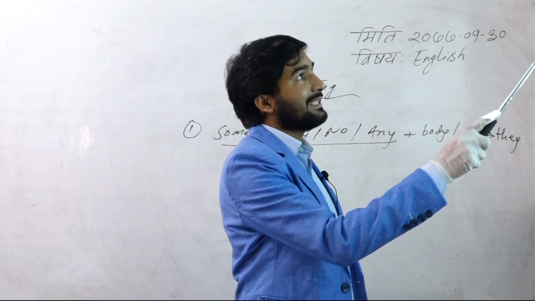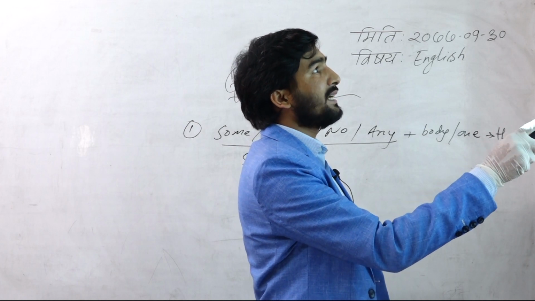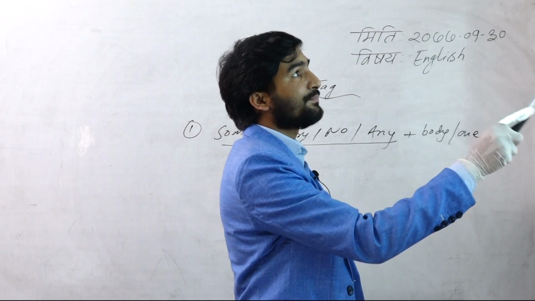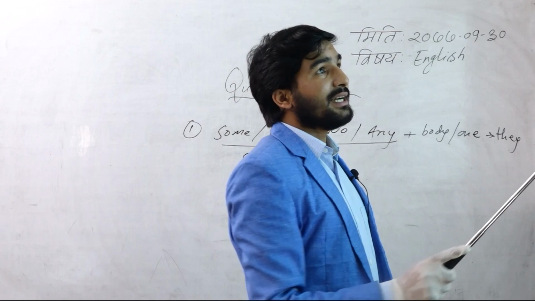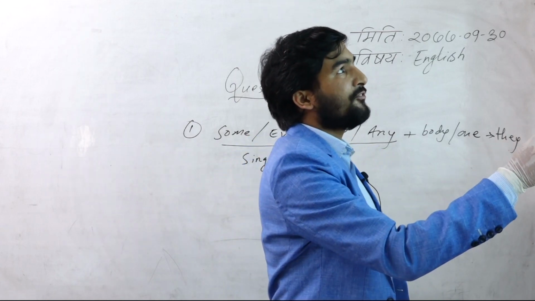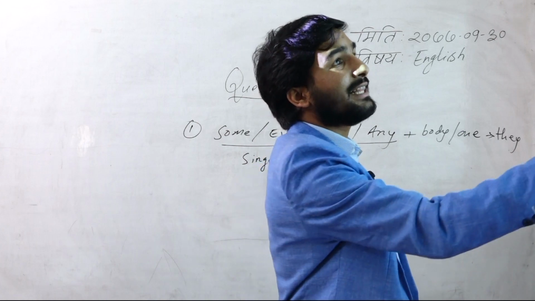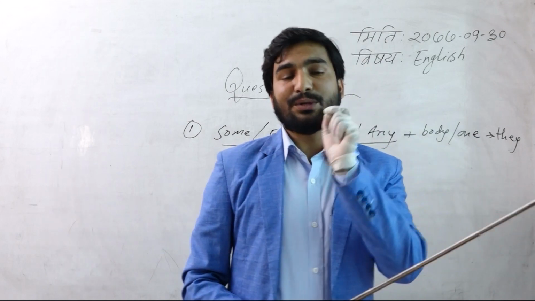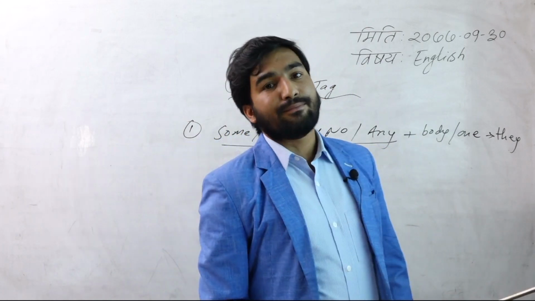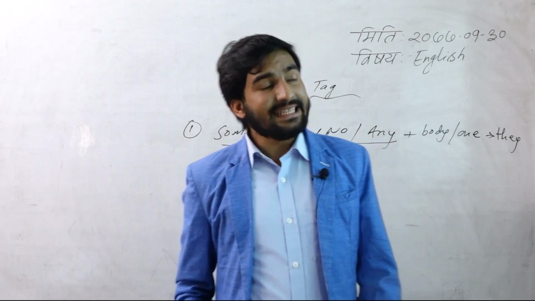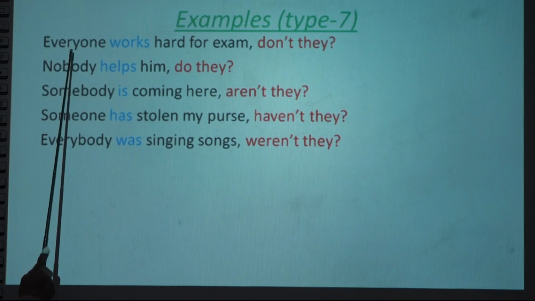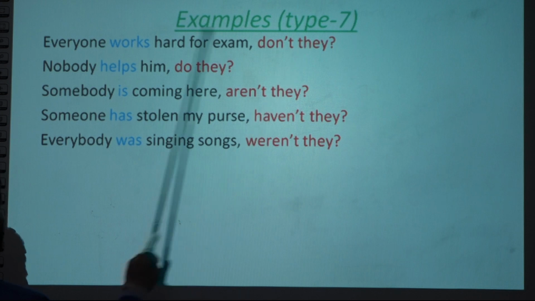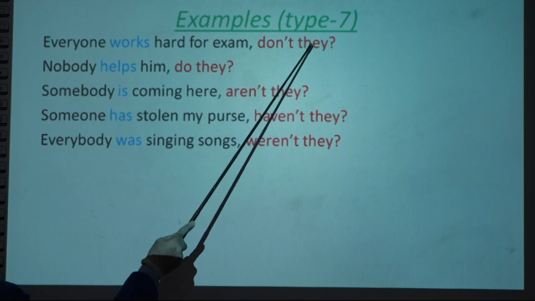For example, let's see the examples here. Everyone works. Everyone is the subject. Everyone means we use the pronoun they. Works is verb 5 here, so students generally use does here. If you say they does, that's wrong because they is plural and does is singular. A plural subject never agrees with a singular verb. That's why we have to make it plural. In this case, we have to be very careful. Everyone works, though there is verb 5, we cannot use does because instead of everyone, we use they.